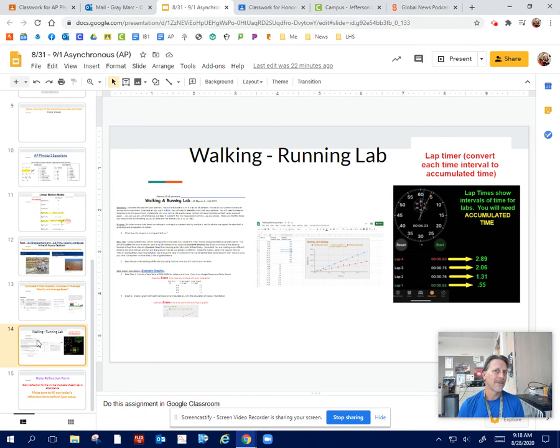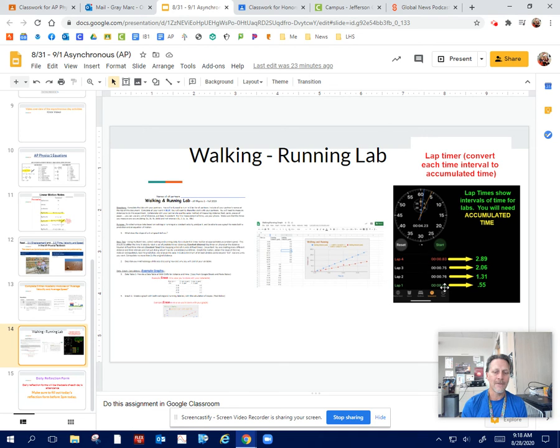But the goal is going to be to create a data table that's going to have distance and time. And in your data table, you should be looking at your distances and your times accumulating. Okay. Now that's different than intervals of distances and times. Now, one of the things about the lap timer in your phone, and I put a picture up here to notice it, is when you lap time, it actually is going to show you the intervals, unless you can switch the mode of your timer somehow to accumulate. But with your distance and your time, your distances should be going up like 1 meter, 2 meters, 3 meters, 4 meters, and your time should be going up like half a second, 1 second, 1.5 seconds, stuff like that.